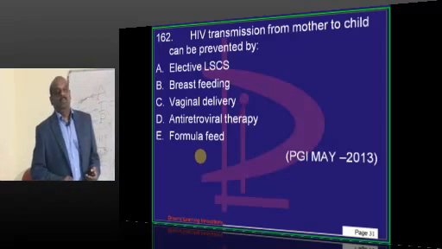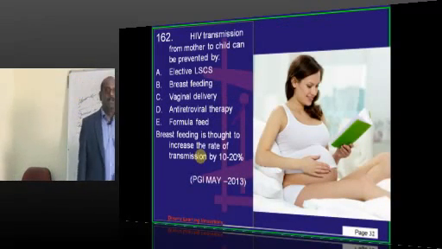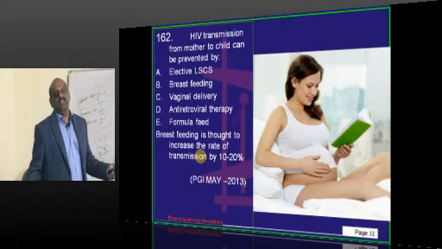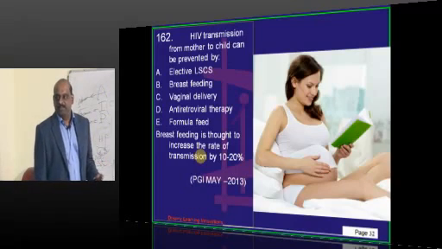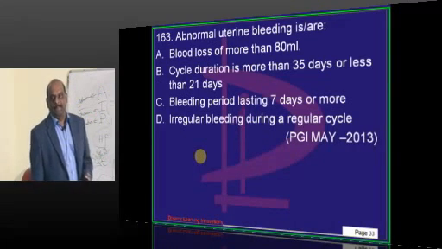Now, HIV transmission from the mother to the child, how can you basically prevent it? Simple question, no? Antiretroviral drugs. There is an easy way to prevent. Breastfeeding, elective LSCS, anything can basically predispose.